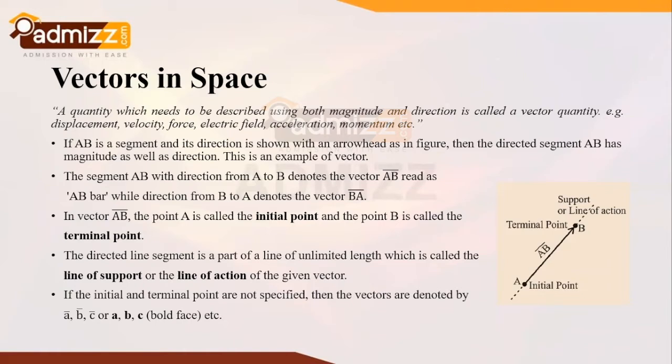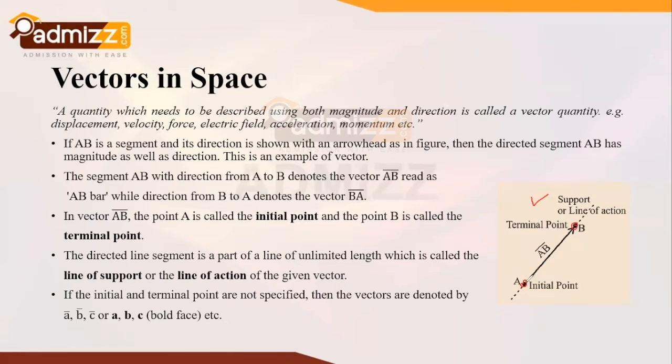Then, if AB is a line segment and its direction is shown with an arrowhead, as you can see in this figure, then the directed segment AB has a starting point, which is known as the initial point, and it is directed towards point B. This directed segment AB has magnitude as well as direction.